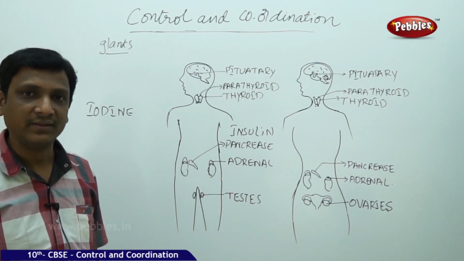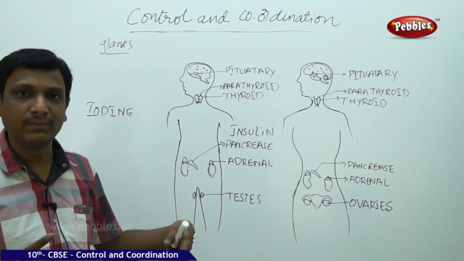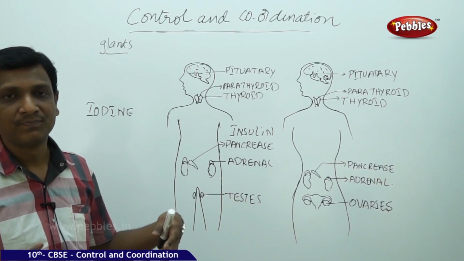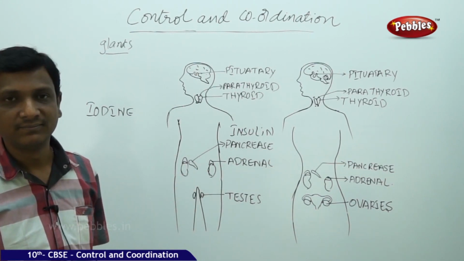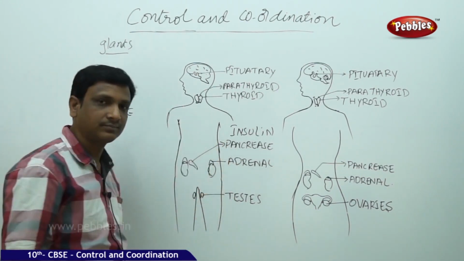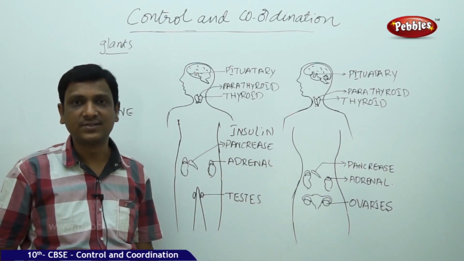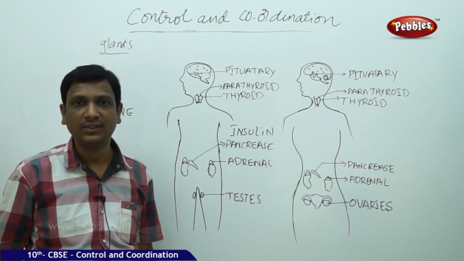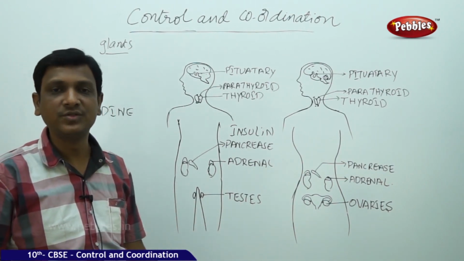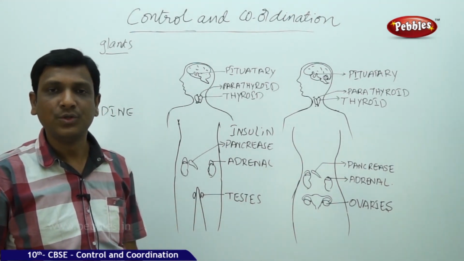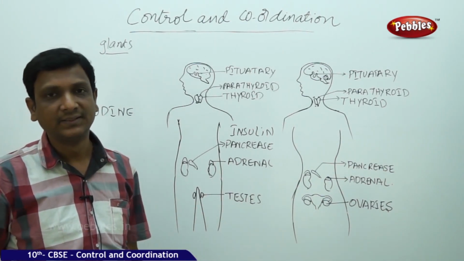So what should happen? If you have excess amount of glucose in your blood, how should it be controlled? The excess glucose should be stored somewhere. That is done by the insulin. Right? So you have a lot of coins. Some 10,000 coins you have. You sprinkled all the coins all around in your room. Definitely you will lose some. You have to gather all those things at one place and store them properly.